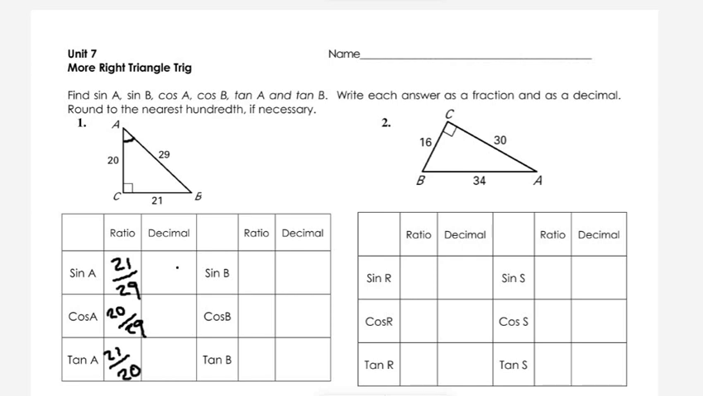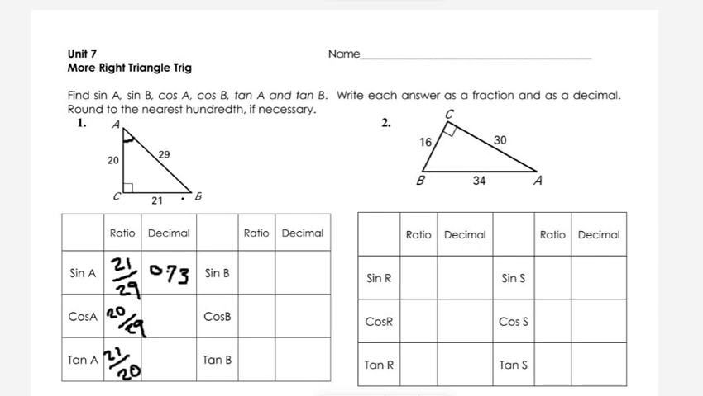Now this column here is for the decimals. Well, decimal would simply mean converting this fraction into decimals. So if you divide 21 by 29, you're going to get a decimal, and that is what you're supposed to fill in here. So that's like 0.73. We're going to skip this and let us focus on finding the actual trigonometric ratio. So let's look at angle B now.